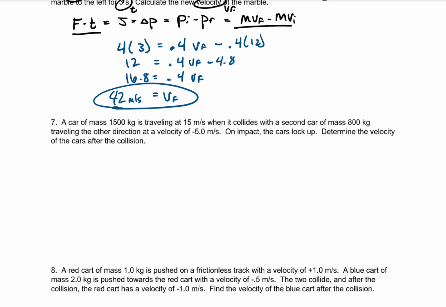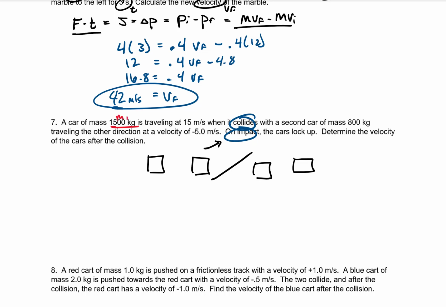Number 7, we have a collision. Because it's a collision, that means we have to do conservation of momentum. On impact, that means we have to draw our picture of the boxes. 2 boxes before, 2 boxes after. Inside of those boxes goes the mass of each object.